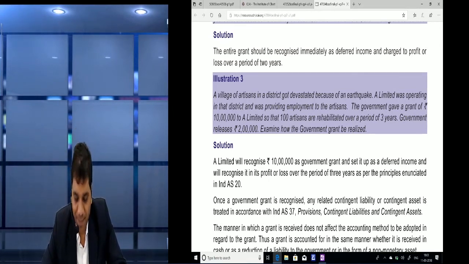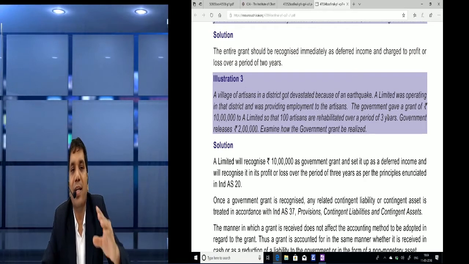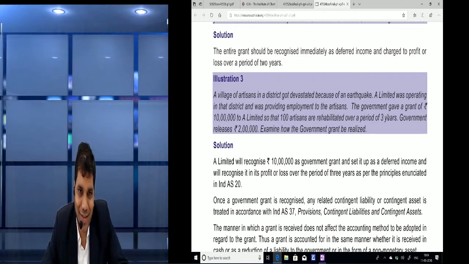We have to decide that we should recognize the entire 10 lakh, but not immediately. We should defer it, because there is a condition, a 3-year attachment. So for a period of 3 years we have to wait, and we can recognize that income over 3 years.